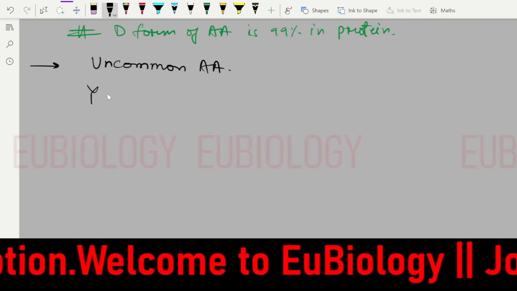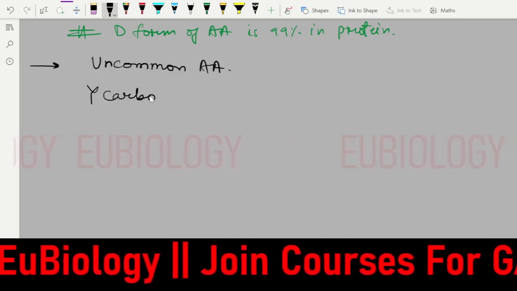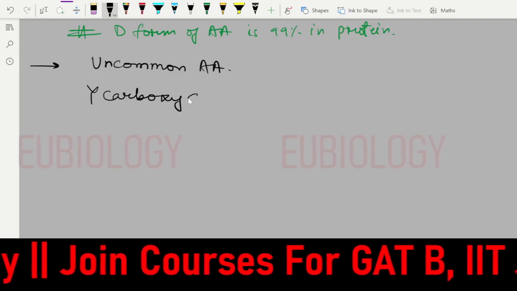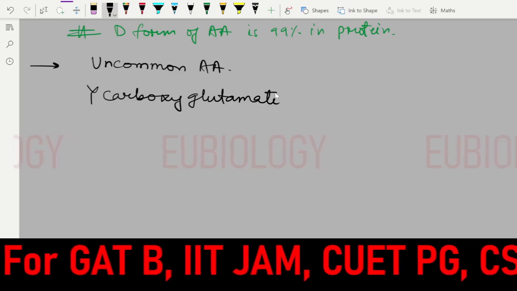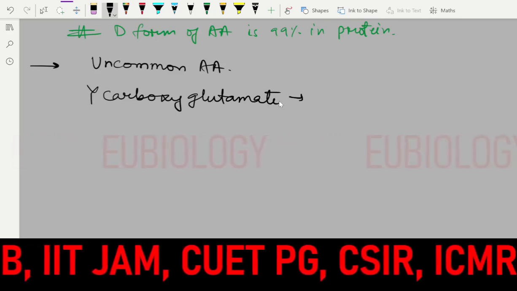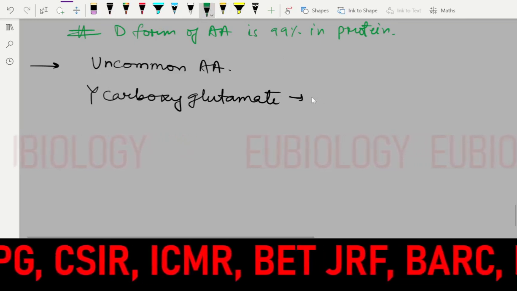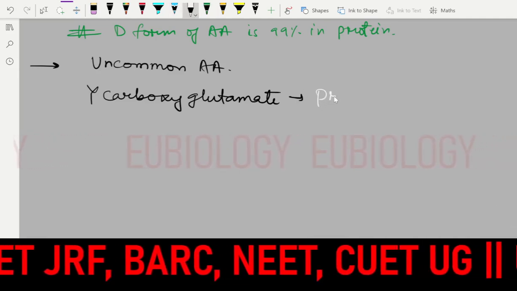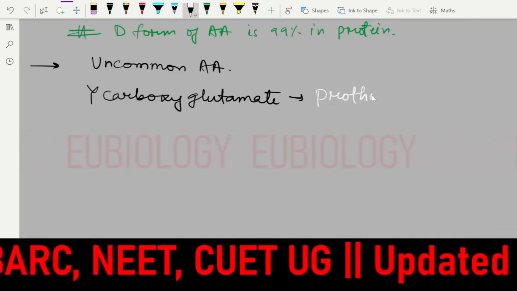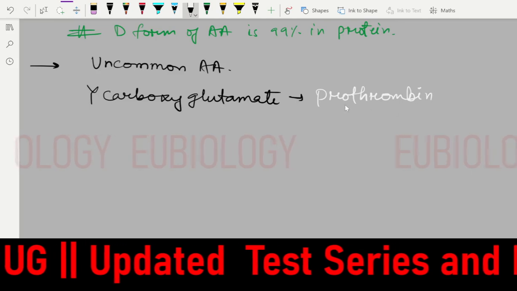Gamma carboxyglutamate. If you see, it is present in prothrombin.